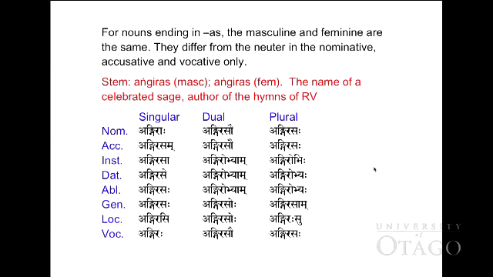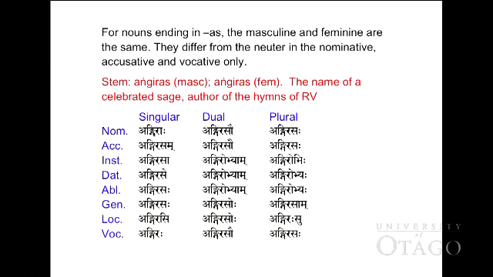Nouns ending in -as for the masculine and feminine are the same. They differ from the neuter in the nominative, accusative, and also vocative. You can see from this one, Aṅgiras, masculine or feminine. This is the name of the celebrated sage, or the author of the hymns of the Rigveda. The difference is in the nominative, accusative, and vocative.